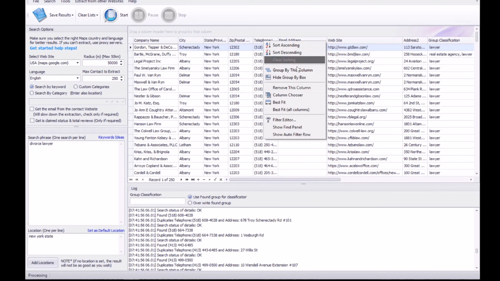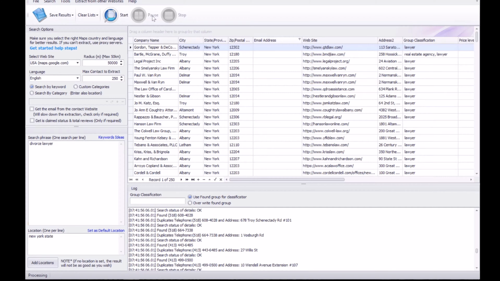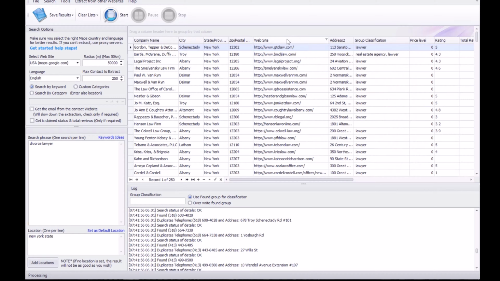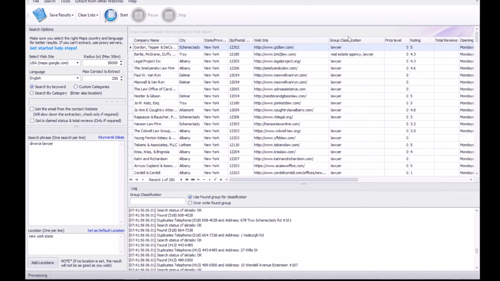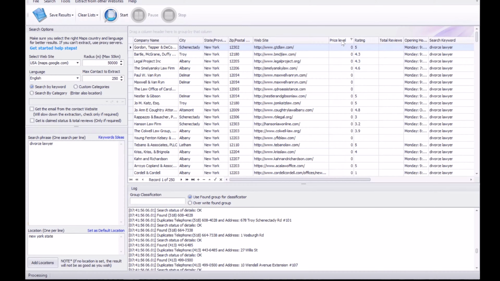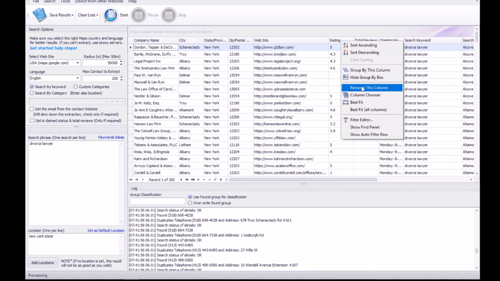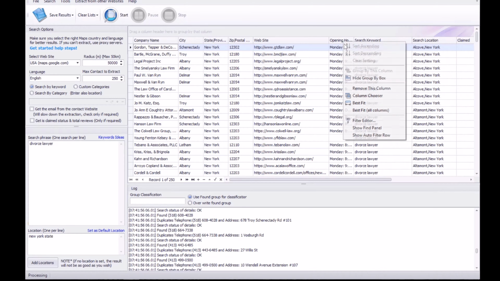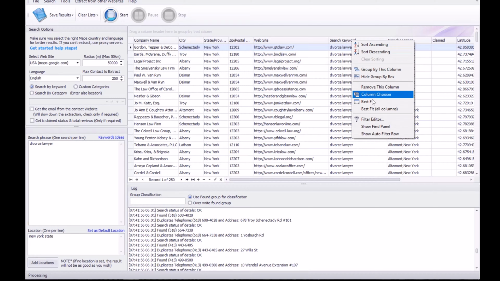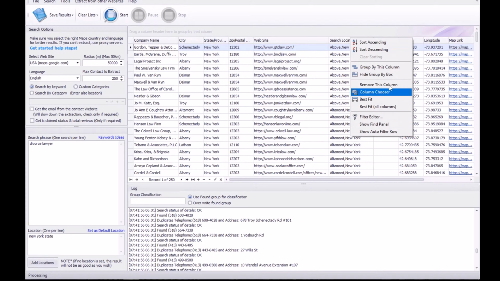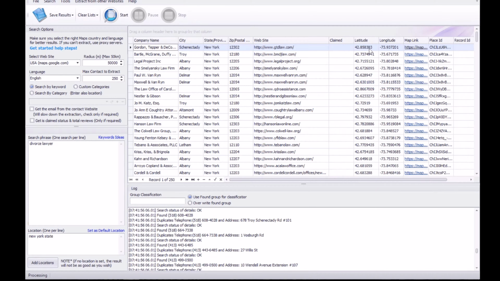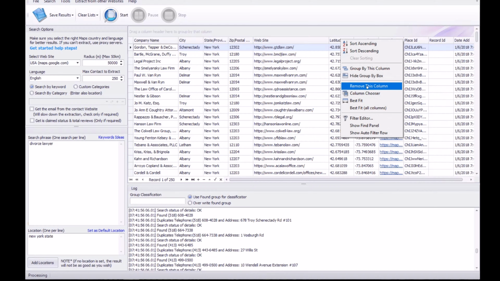We don't need the telephone number, unless of course you're cold calling or robot calling, which could be illegal depending on which country you live in. And then the website, you can actually keep that for later. We'll remove this column. Remove. That's the keyword, search location. Remove this column. Remove.